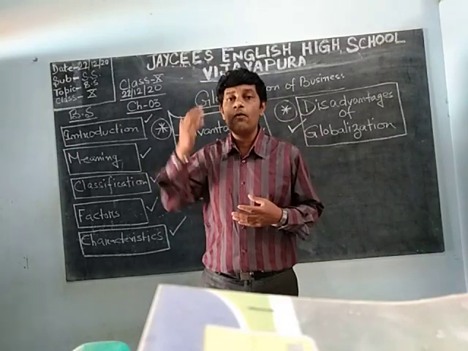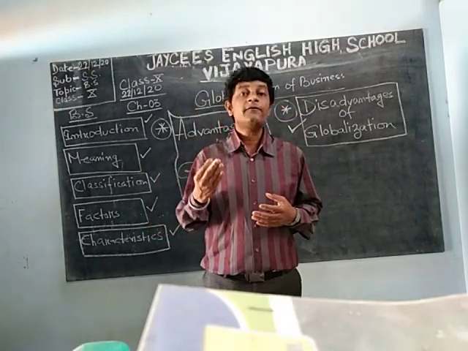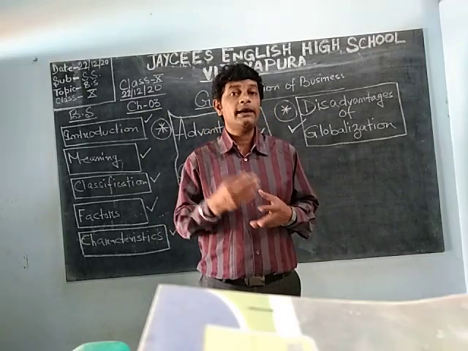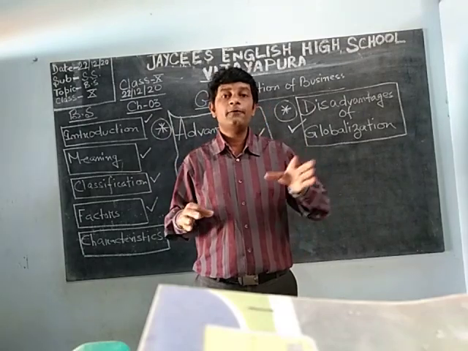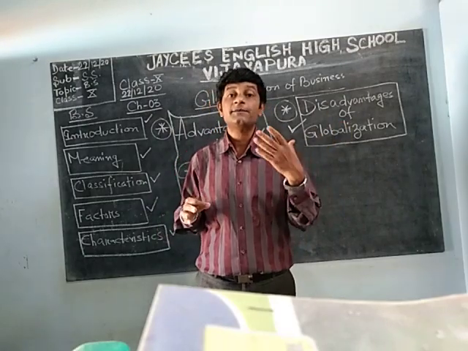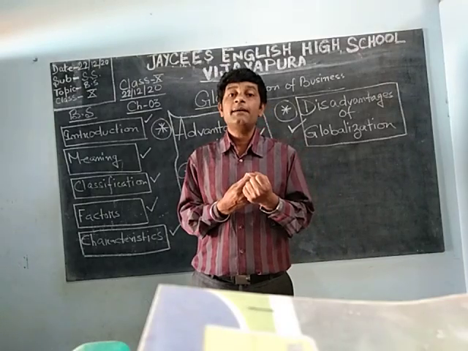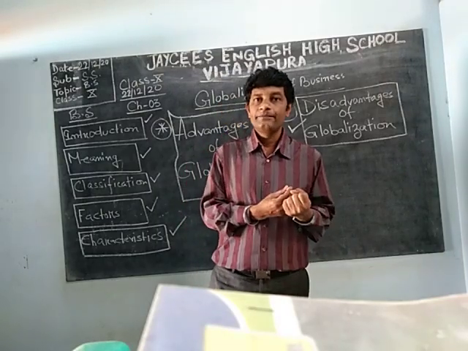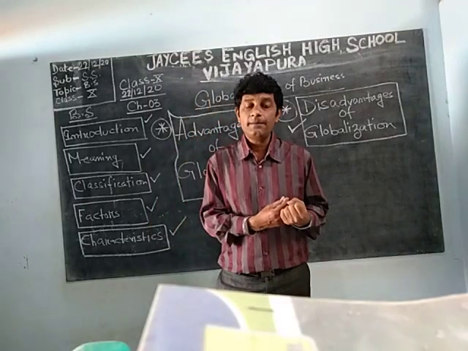So they are making more production and more profit. But as we told, due to this globalization, they are outsourcing their labor from other countries, and it results in unemployment also. So the affected are the poor people. Not all the poor people, but somewhere it is affecting them.